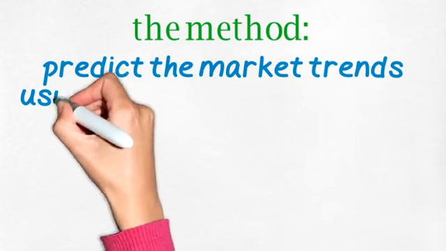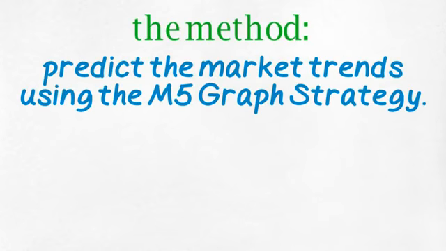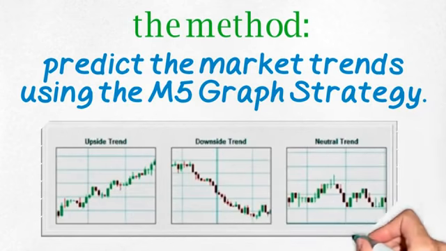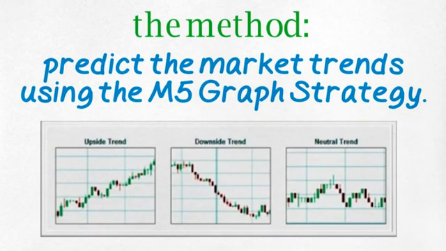It's very simple. We're going to predict the market trends using the M5 graph strategy. In the graphs below, you can see what market trends look like. So we've got 3 different kinds: the upside trend, the downside trend, the neutral trend.